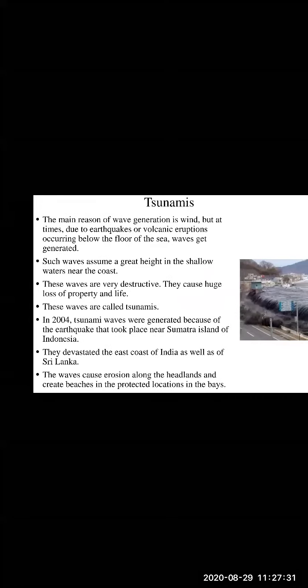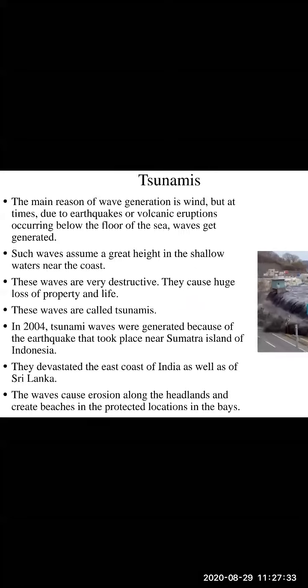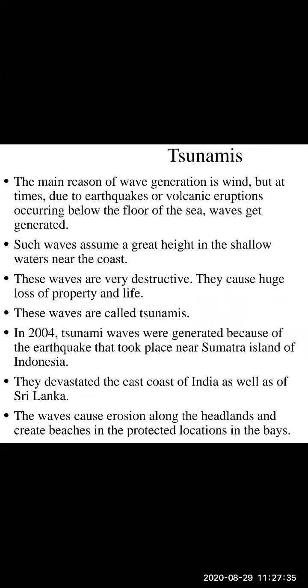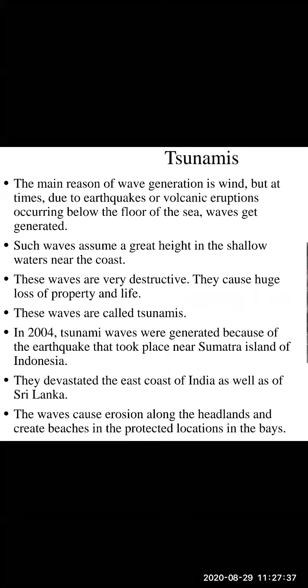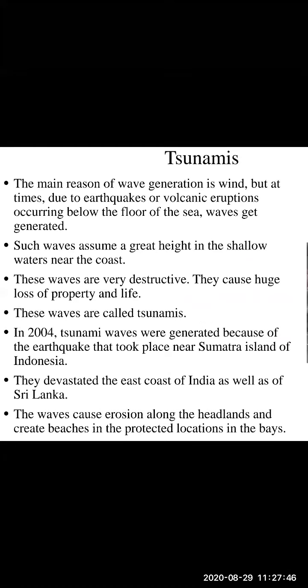Now children, the main reason of wave generation is wind. How is a wave generated? It is generated because of wind.